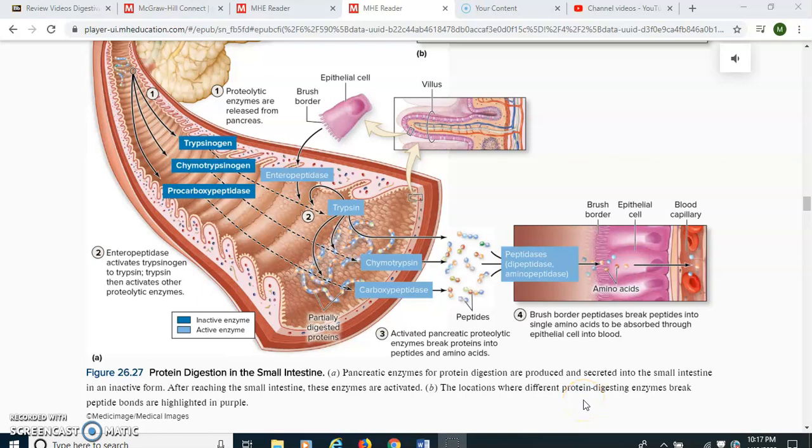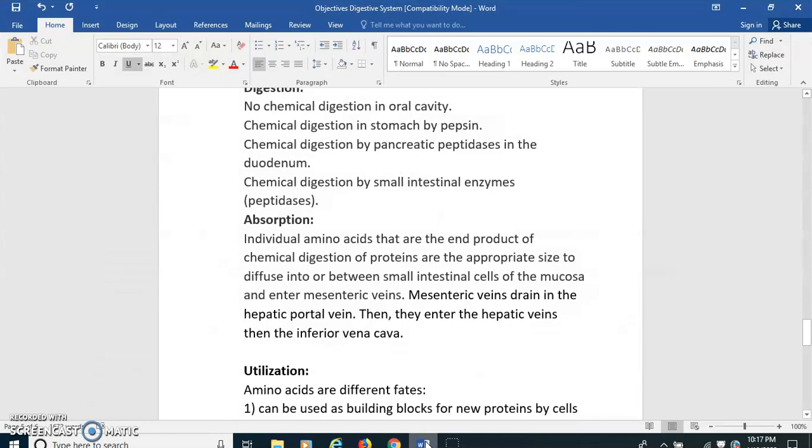All right, ANP2 students, we're going to continue on with the metabolism of nutrients. We talked about carbohydrate metabolism, so now we're going to talk about protein metabolism. We're going to break it down into the digestion of proteins, and then the absorption of proteins, and the utilization of proteins.